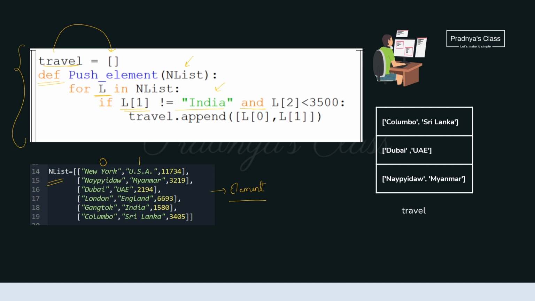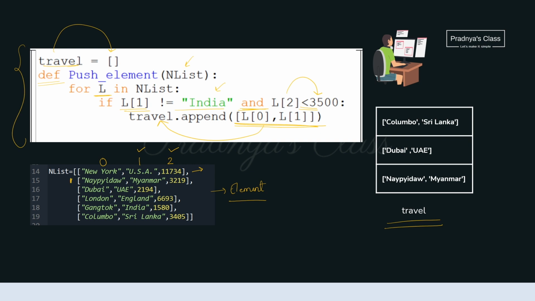The second condition we will be combining using AND operator. The distance from Delhi should be less than 3500. That we will be getting at the index 2. So L of 2 should be less than 3500. If these two elements will satisfy both these criteria, from that list we will be taking city name and the country name. And those two elements we will be appending to the travel list. So with that code, these are the elements of the travel list.